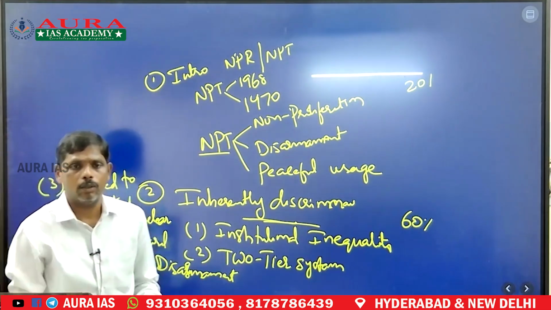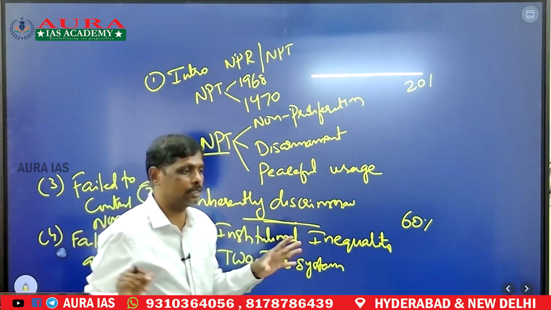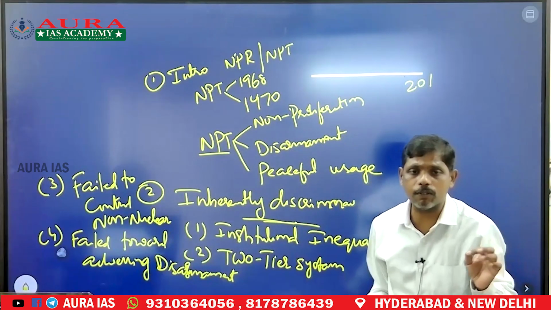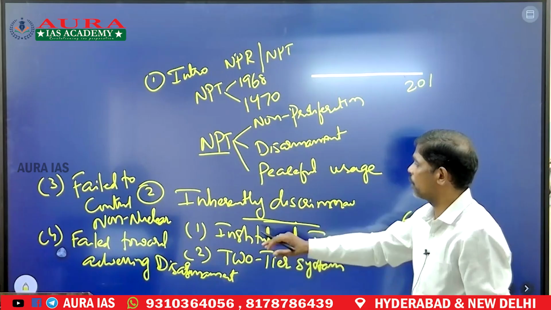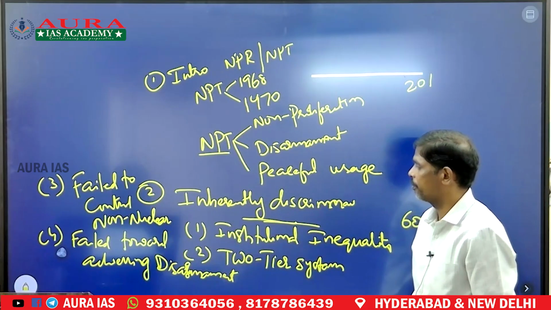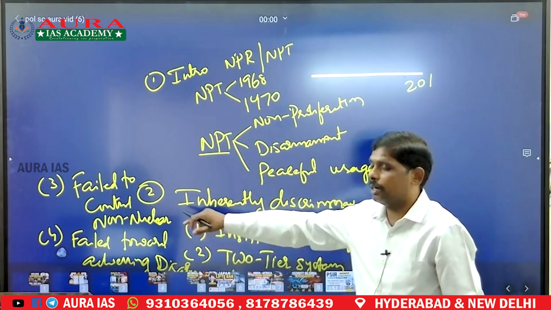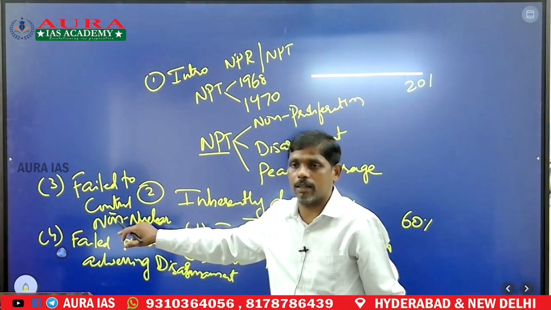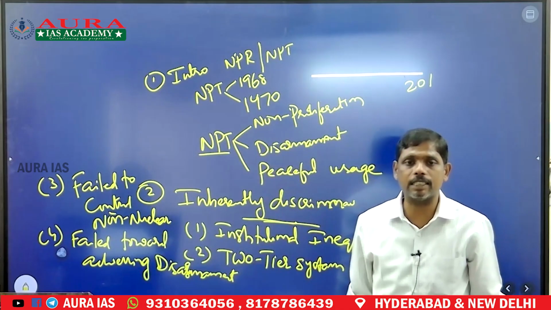So these are the basic drawbacks of the nuclear proliferation regime. I have talked about four important points: institutional inequalities and a two-tier system, failure to control non-nuclear states, and failure in achieving disarmament.